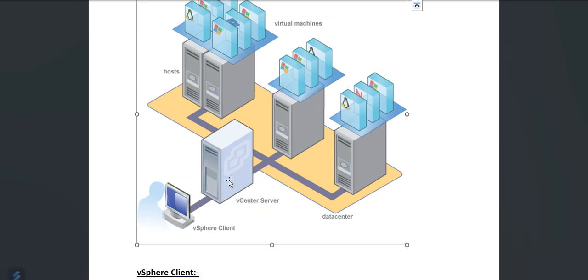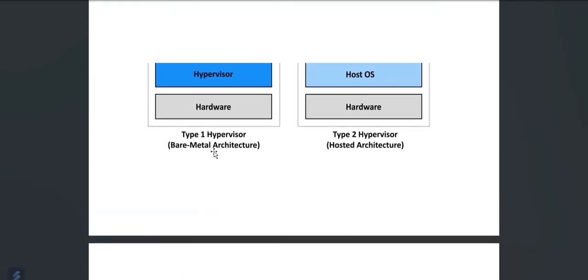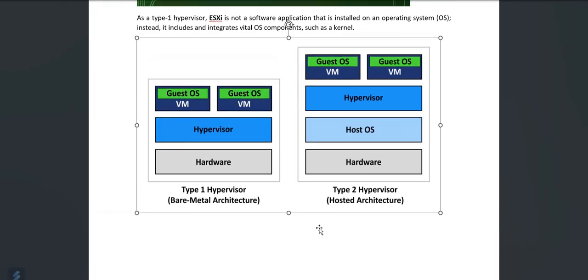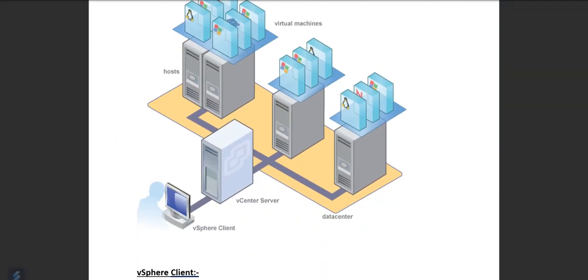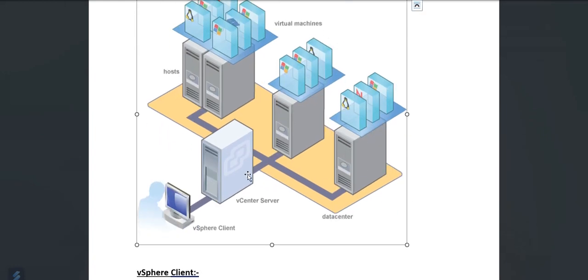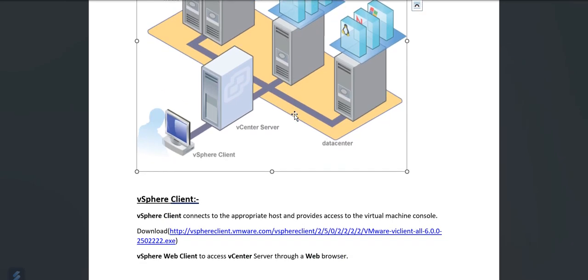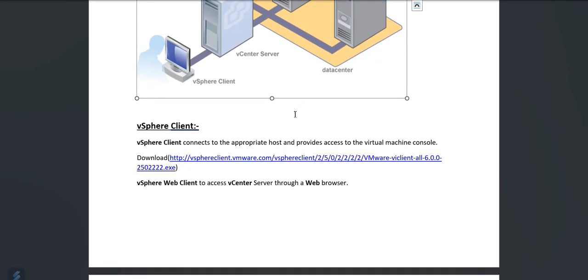Here, we have our vCenter server and vSphere client, and through the vSphere client we are communicating with vCenter, which is responsible for communicating with the bare metal hypervisor, which is either host 1 or host 2, the ESXi hosts. Now, when we check the vSphere client or the virtualization, all the dependent components are there. So this vCenter server dependency is based on the ESXi host, and in that ESXi host, there are the virtual machines. Okay. Now, the vSphere client will connect to the appropriate host and provide access to the virtual machine console.